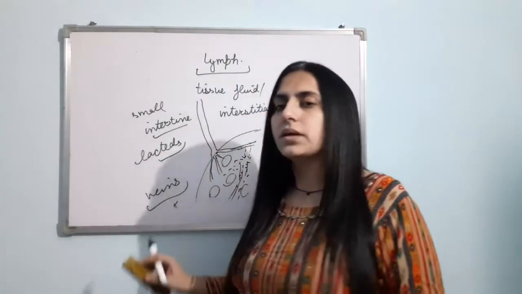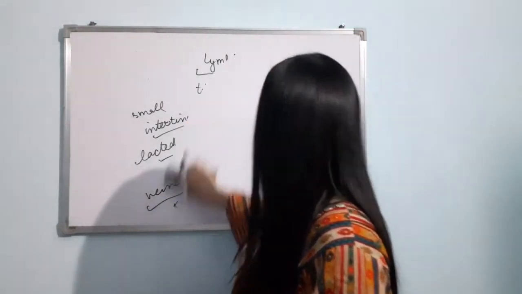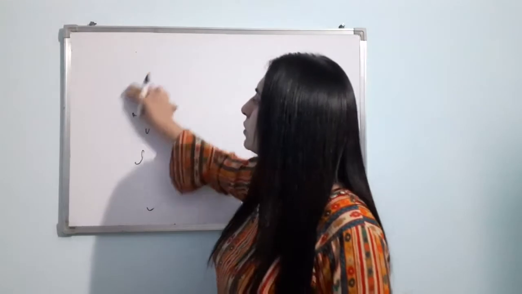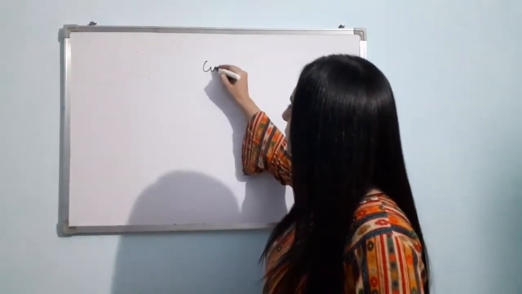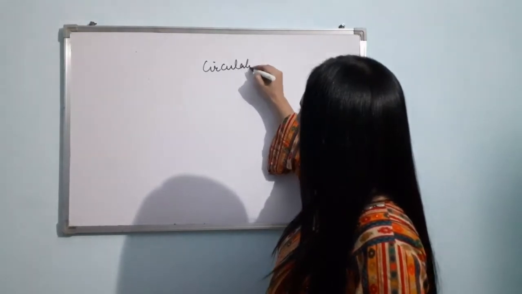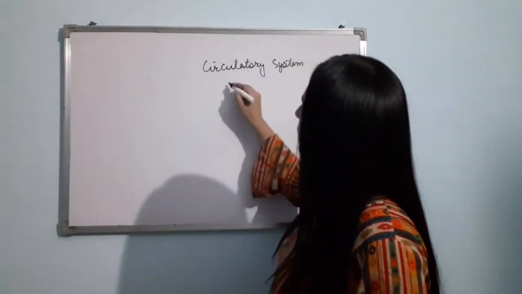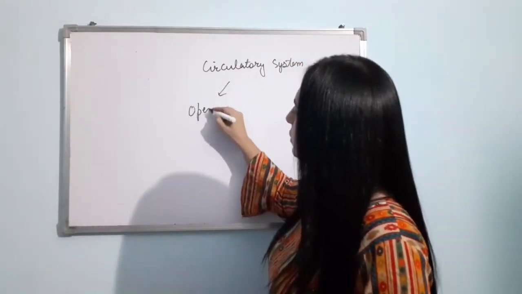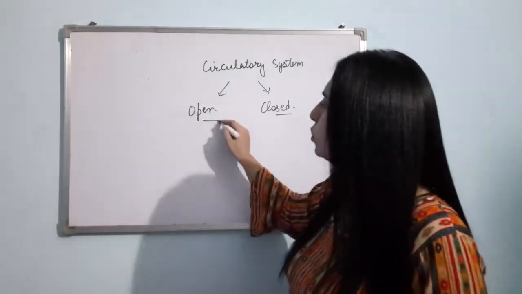the next topic is circulatory pathways. Before that, let us talk about two types of circulation, that is open circulation and closed circulation. There is open circulation, there is closed circulation. Actually, what happens in these two?